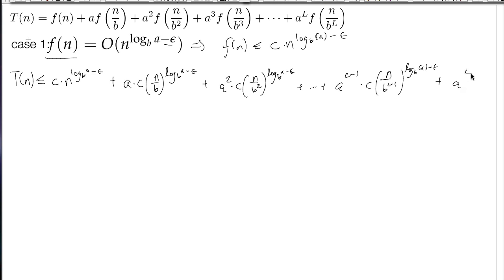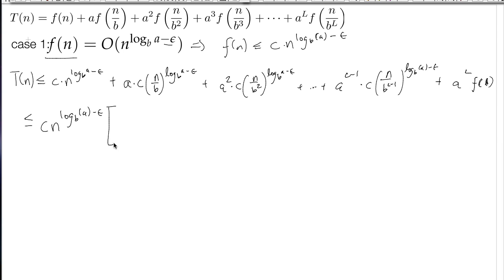a to the L. And now all I did there was write out every term. I know that all of you are capable of doing that. This is discrete math. So now what I'm going to do, another very basic math step, I'm just going to factor out this nasty term, c times n to the log base b of a minus epsilon.